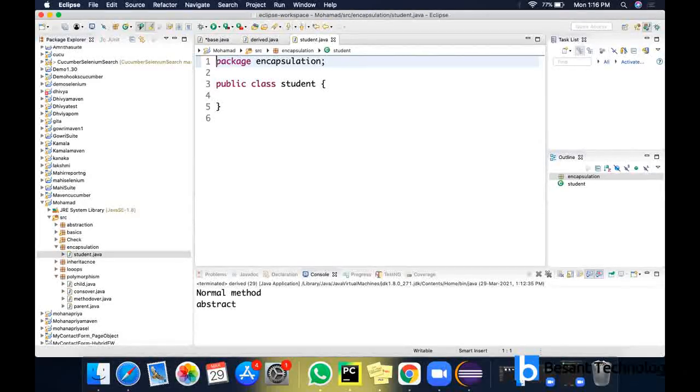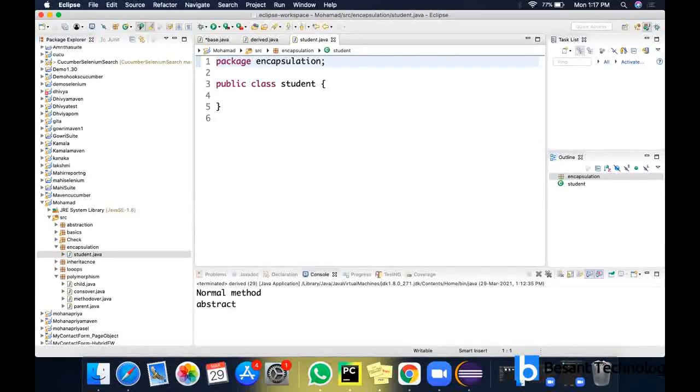Suppose you have some important information, and you want to enhance the security for the data. Now I can access the data, but for accessing, I have to go through certain steps. That is what happens here in encapsulation.